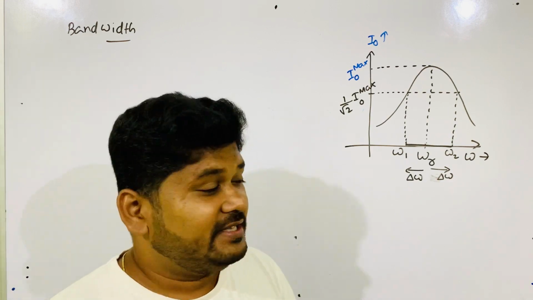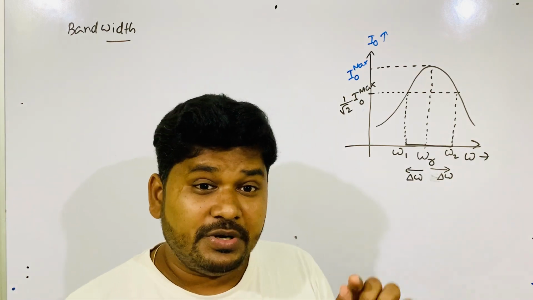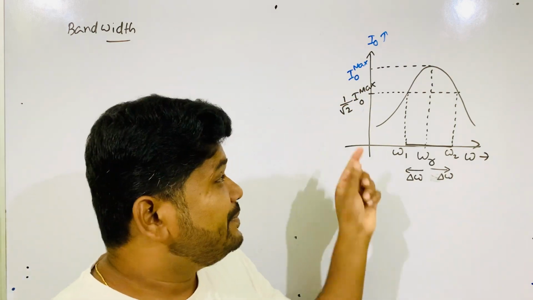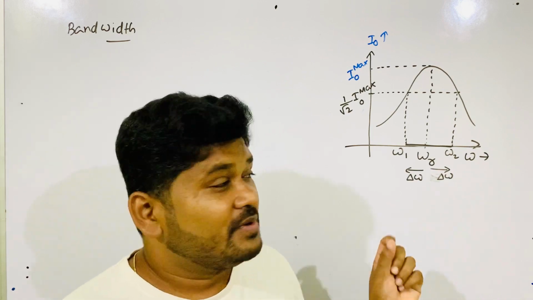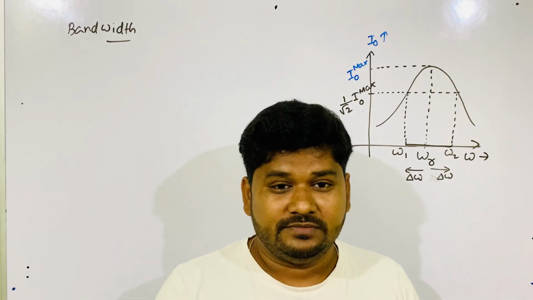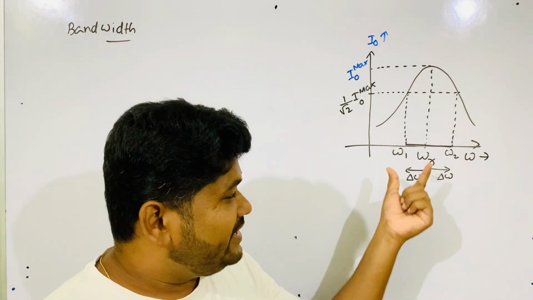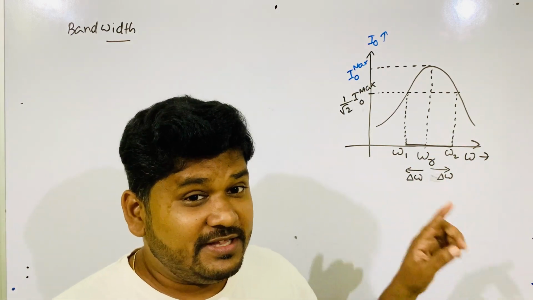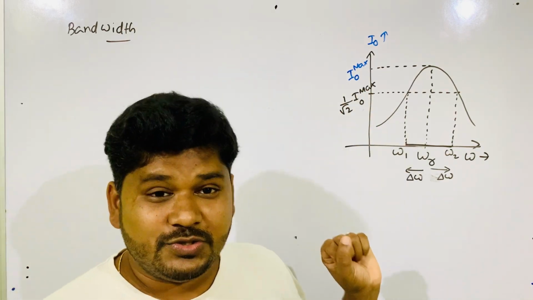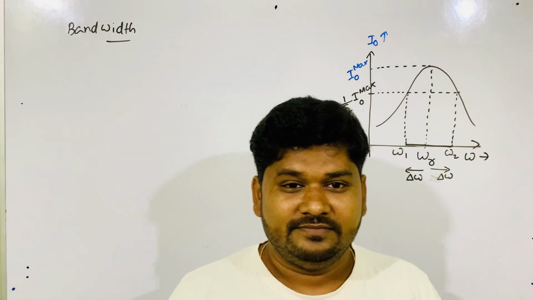for which peak current is reduced to 1 by root 2 times of its maximum value. Again I am telling, bandwidth is defined as the difference of frequency on either side of resonant frequency for which peak current is reduced to 1 by root 2 times of its maximum value. That is called bandwidth.